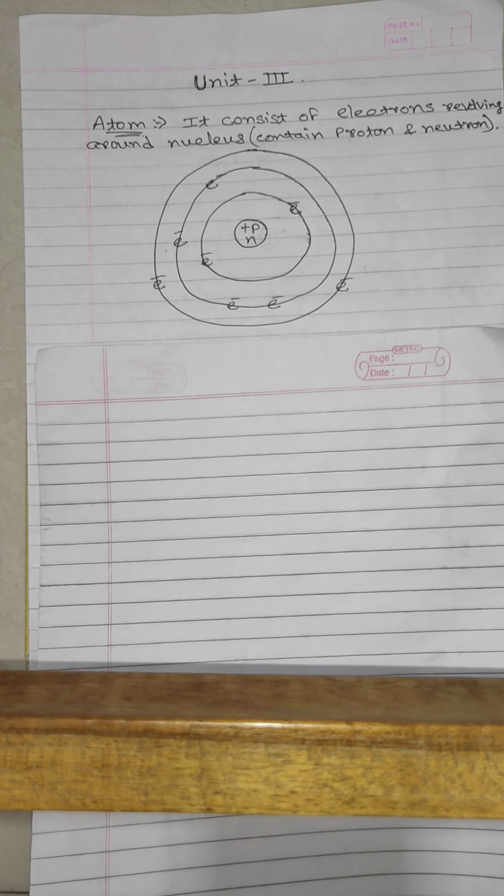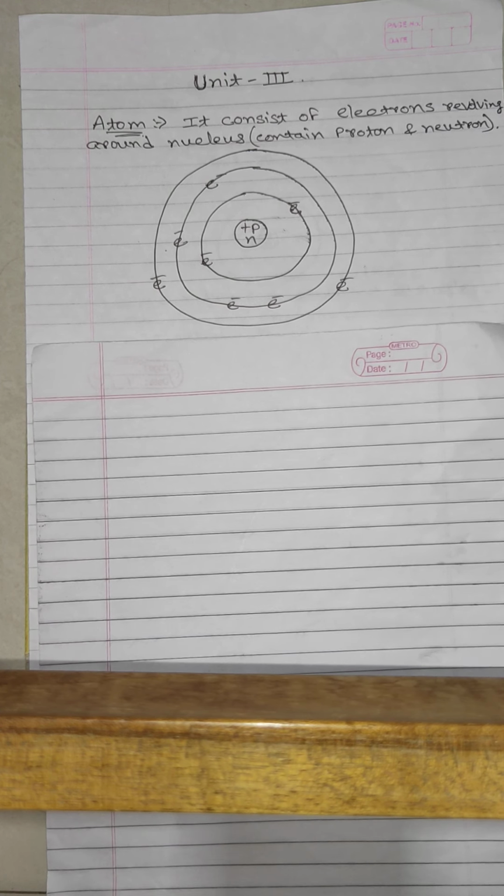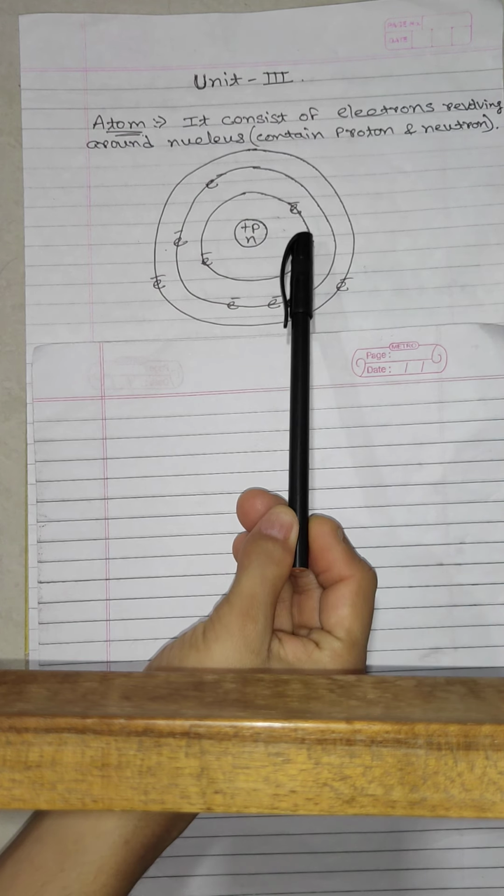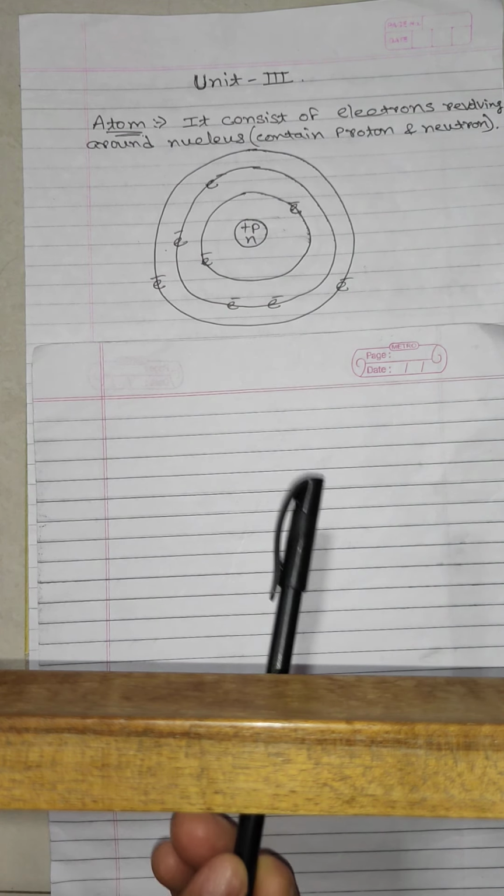The protons and neutrons are present inside the nucleus, which is at the center of the atom, and electrons are revolving around this nucleus in different orbitals.